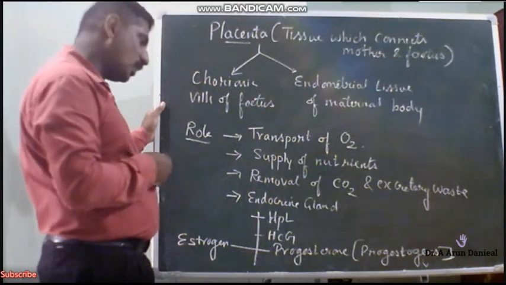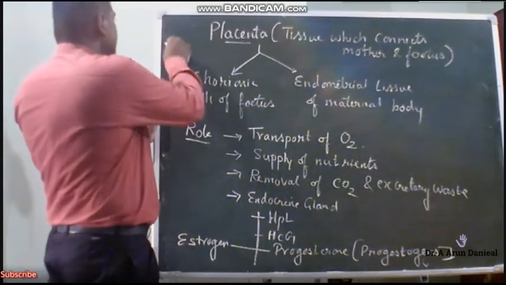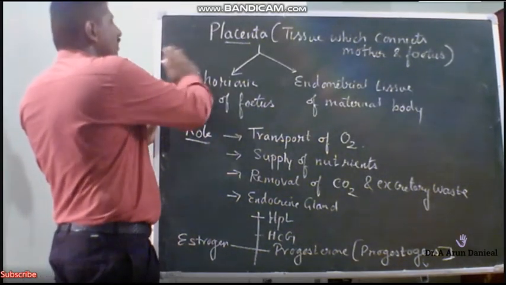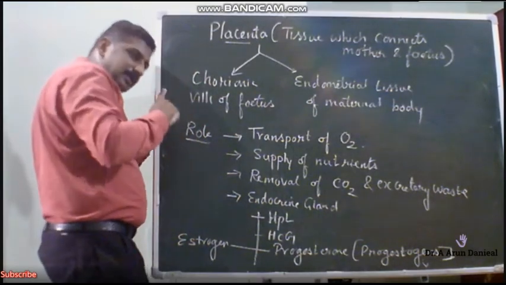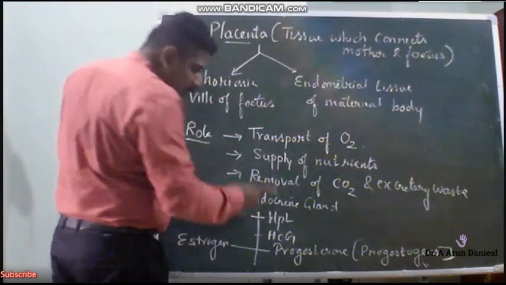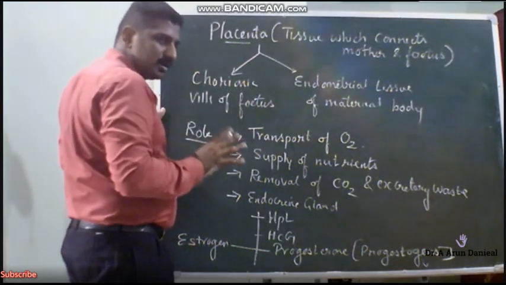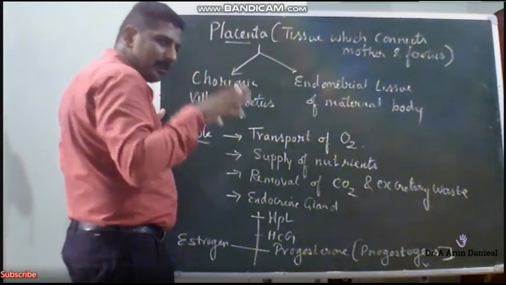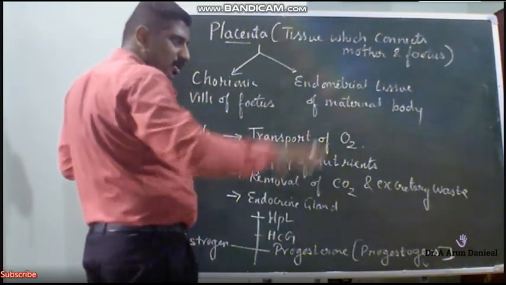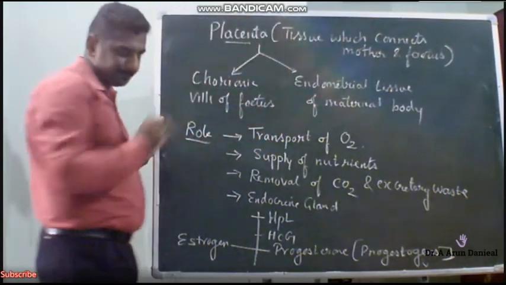Prolactin, PRL. Prolactin hormone from the pituitary and human placental lactogen from the placenta together will act on the mammary alveolar cells of the mammary gland to secrete milk.